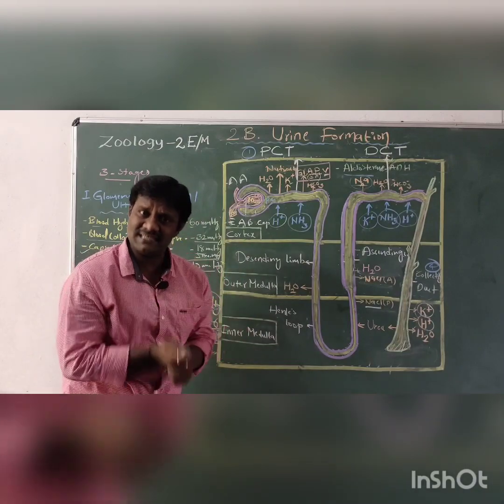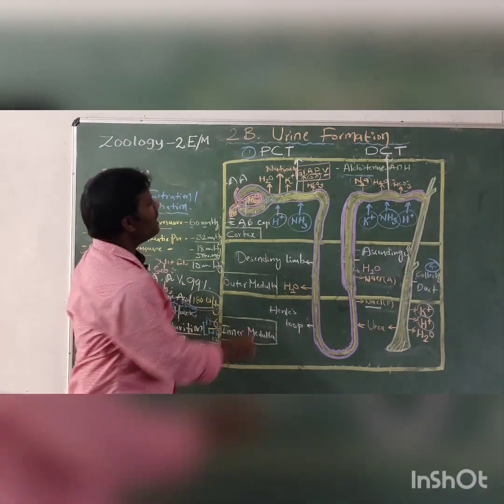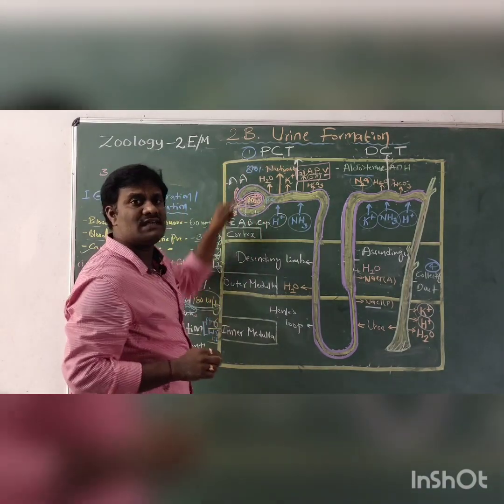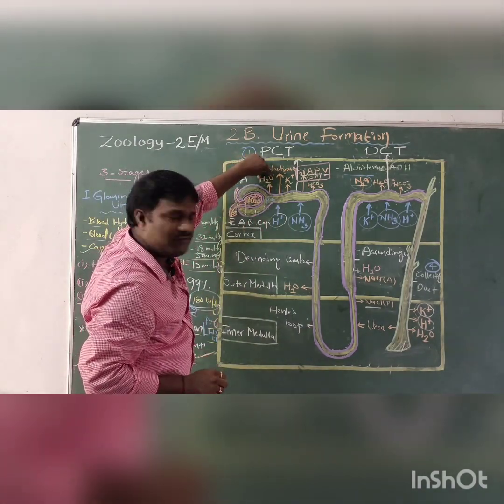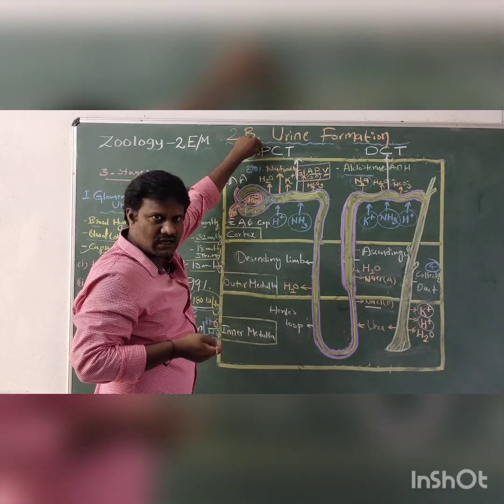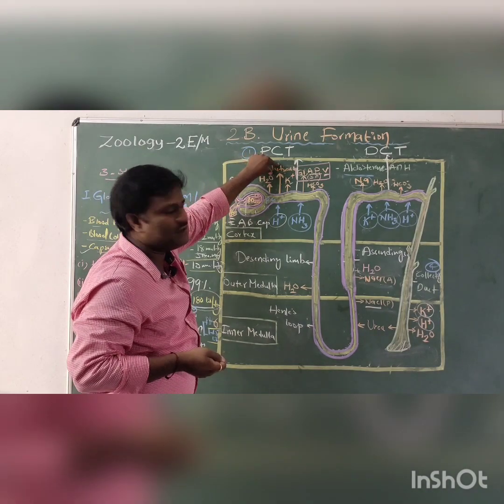What is that? Water. Approximately 80% of the water is reabsorbed for our body, which is important. It is reabsorbed from the proximal convoluted tubule, along with some nutrients.